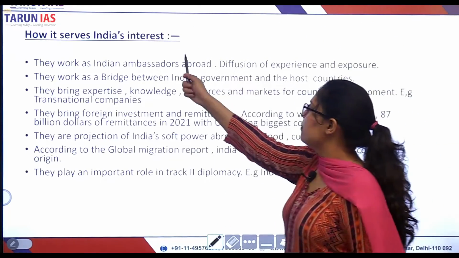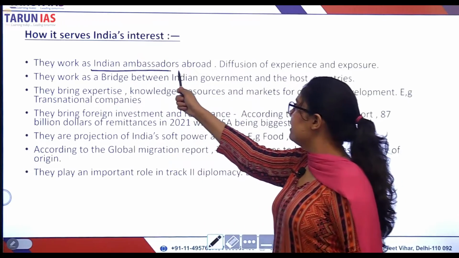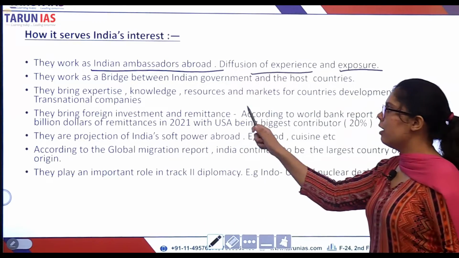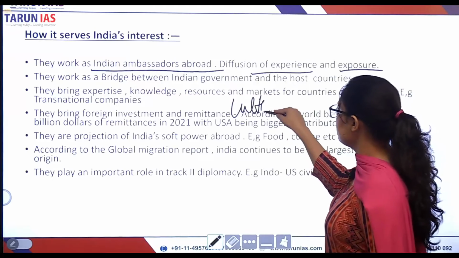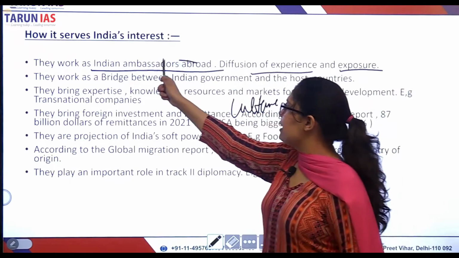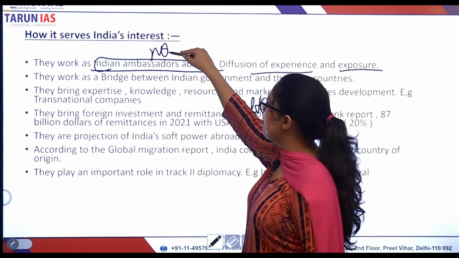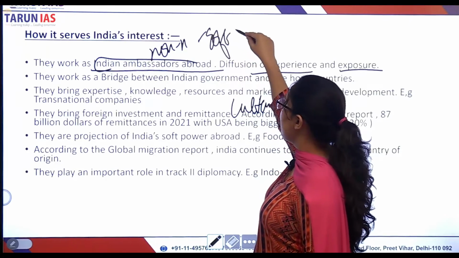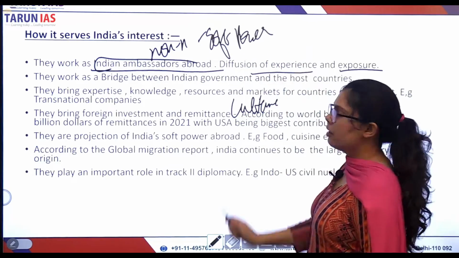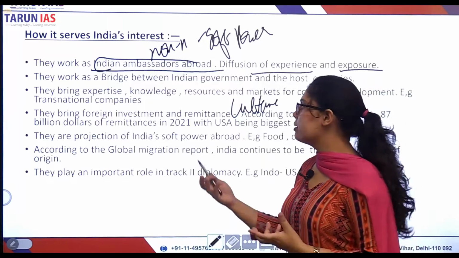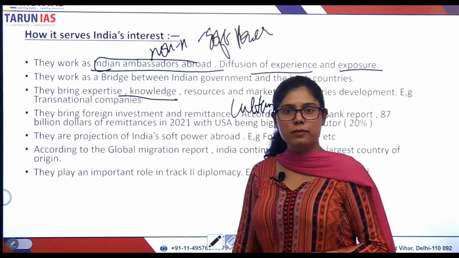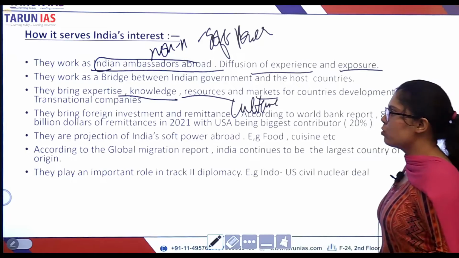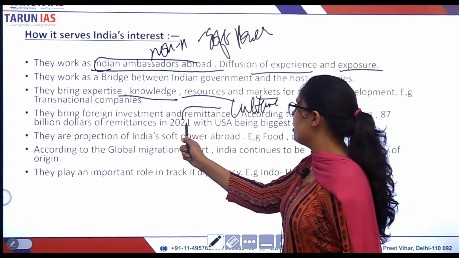Indian diaspora, they work as Indian ambassadors abroad. They diffuse the experience, exposure and culture. So these are the non-official ambassadors that contribute to the soft power of the country. What are the other benefits or how does it serve India's interest? They bring in knowledge, resources, markets, and also an important thing is remittances.